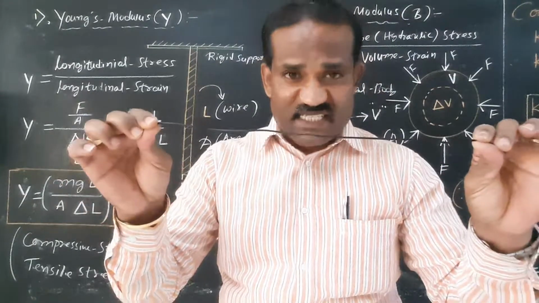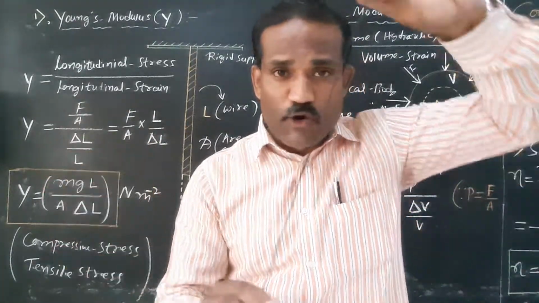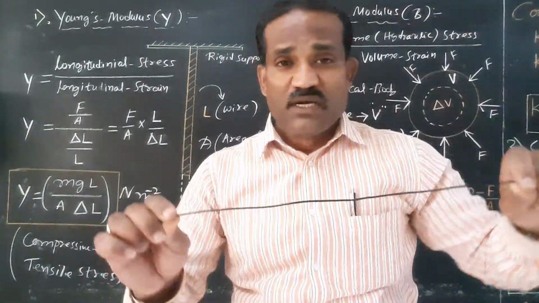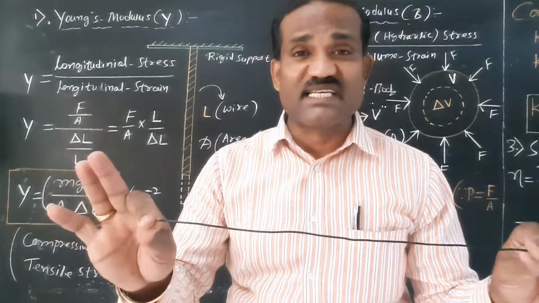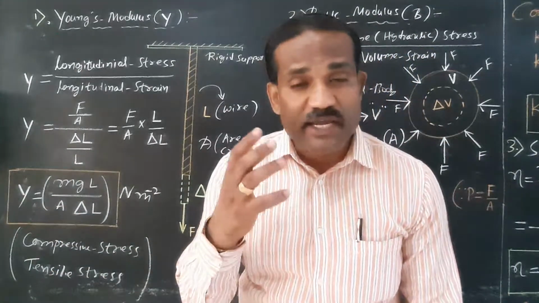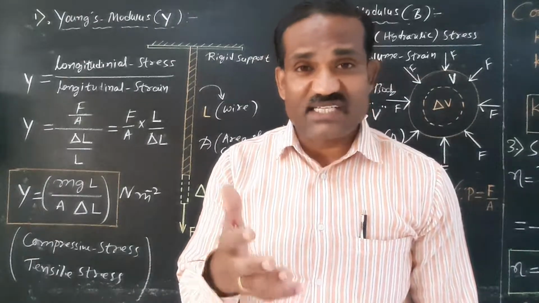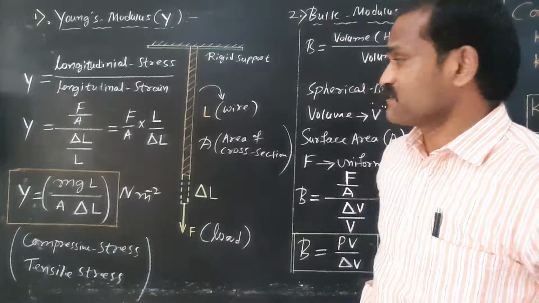Let us consider a wire of length 1 meter. Now you apply a load of 10 Newton. There is an increase in length. Let us suppose delta L is the change in length. So what do you mean by longitudinal strain? It is defined as the ratio of change in length to the original length of the wire.